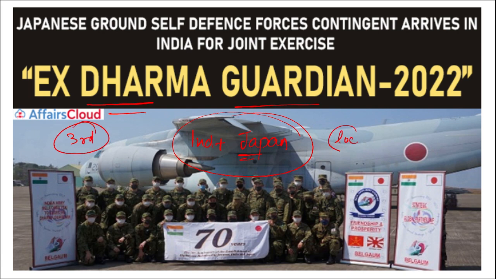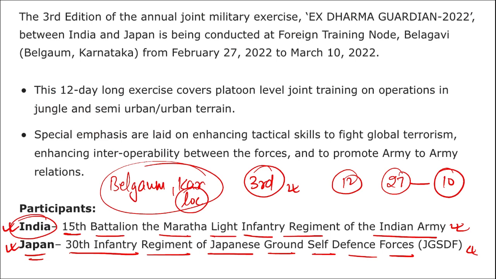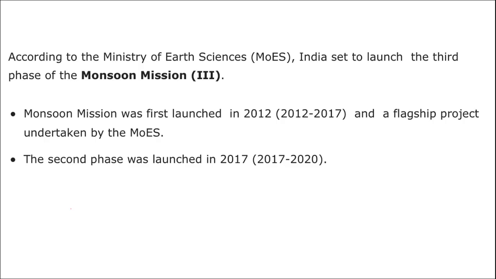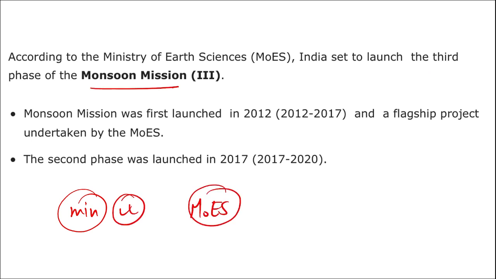And the location where this was conducted, it is Karnataka, and in Karnataka too it was Belgaum. Next we'll be talking about Monsoon Mission 3. This mission is to be soon launched. Earlier 2 versions of this Monsoon mission were launched. Which ministry is responsible to launch this Monsoon Mission? It is your Ministry of Earth Science that is responsible for this particular Monsoon Mission.